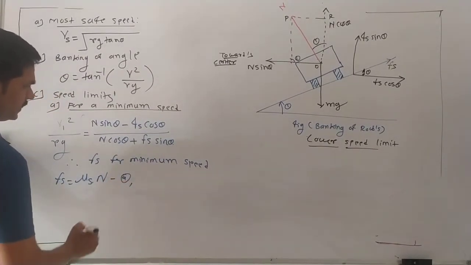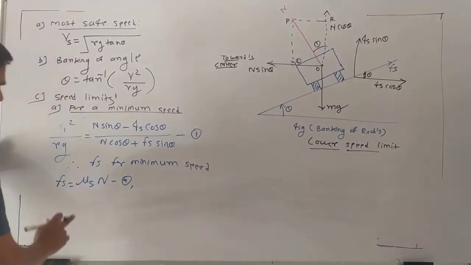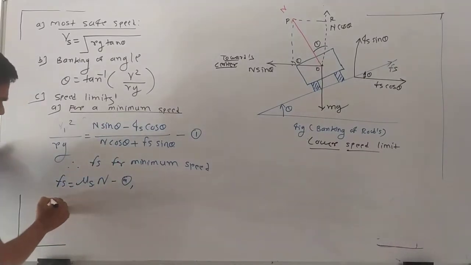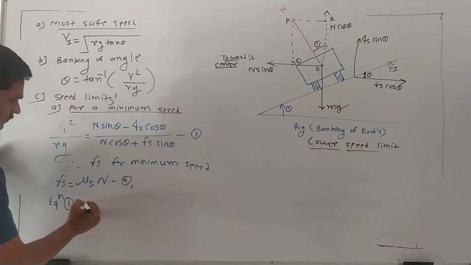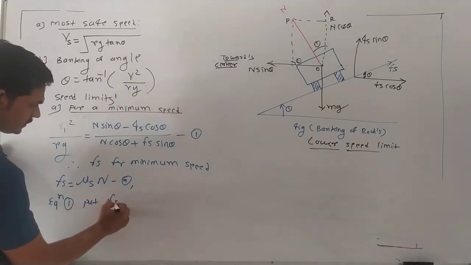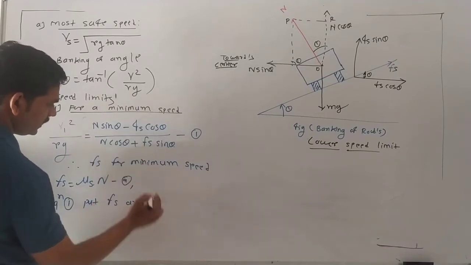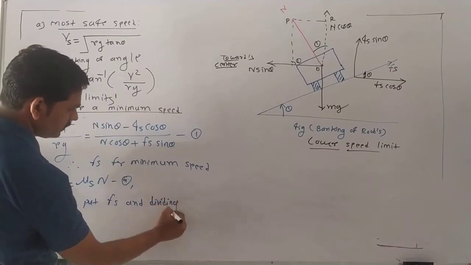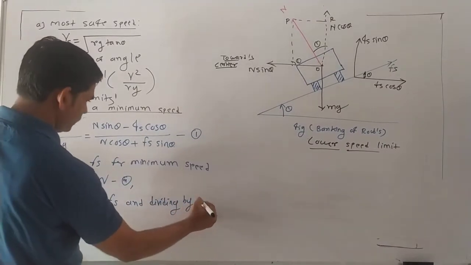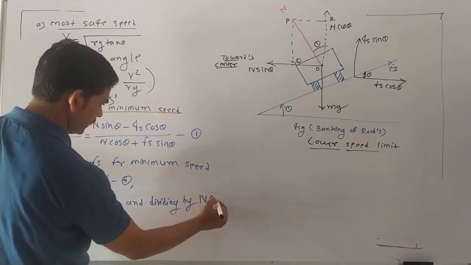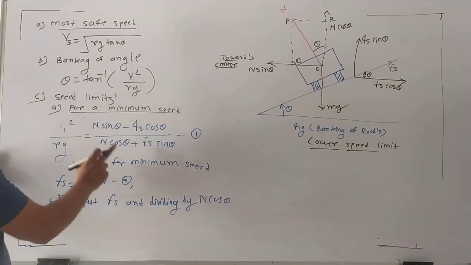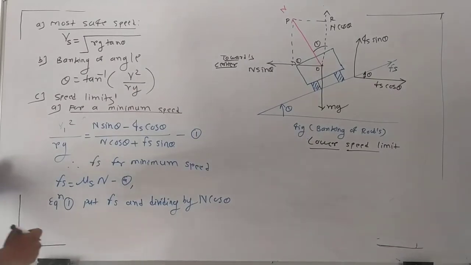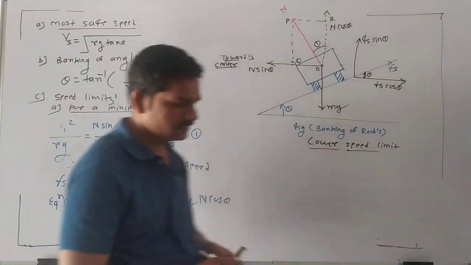Now suppose this is our final equation 1. We put the value of Fs in equation 1, and on this side and this side we divide by N cos theta. What do we get after that? If you solve these things, what do we get after dividing?